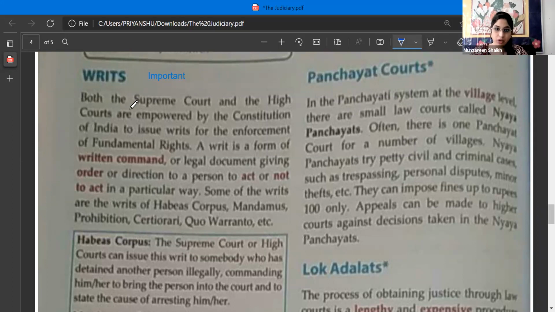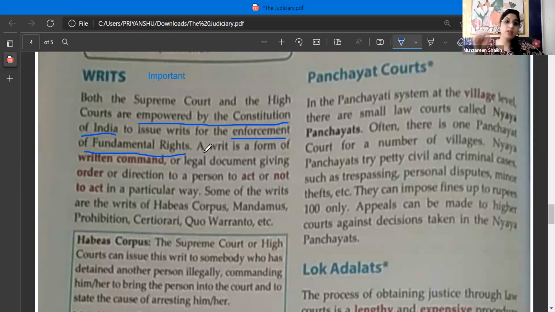Both the Supreme Court and the High Court are empowered by the Constitution of India to issue writs for the enforcement of fundamental rights. Whether it is the Supreme Court or the High Court, both have the power that they can issue writs. For what? For enforcing the fundamental rights. So who can issue writs? It's the Supreme Court and the High Court.